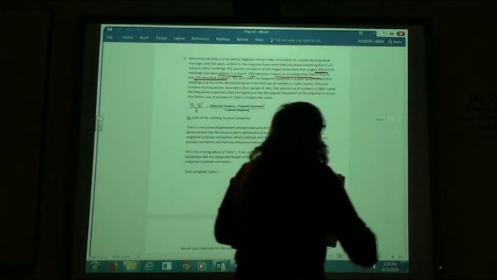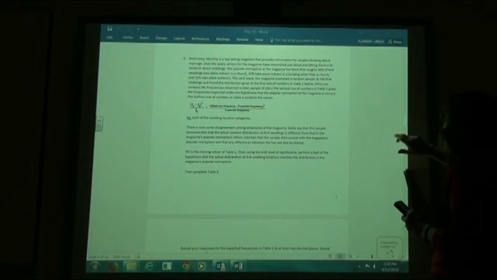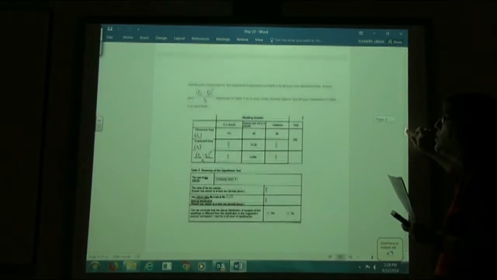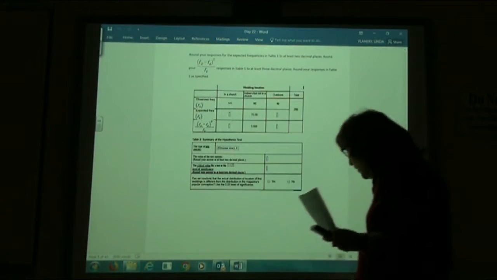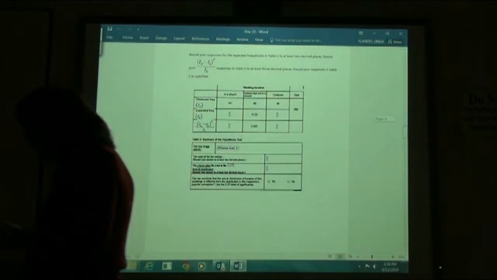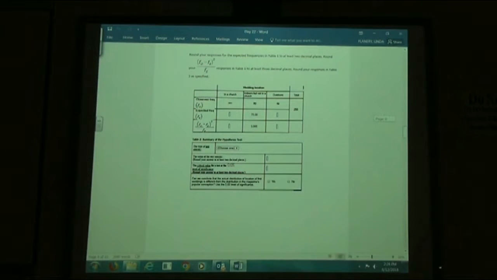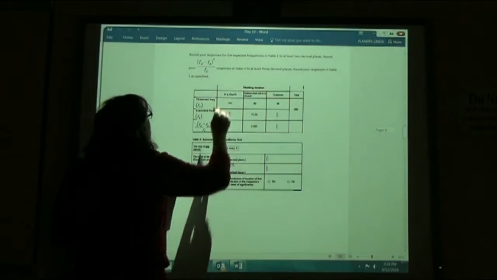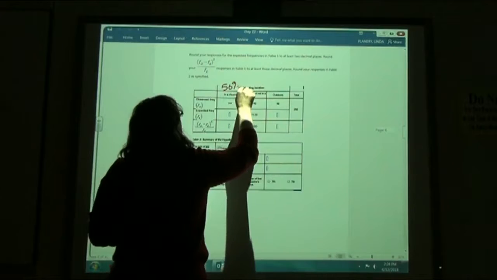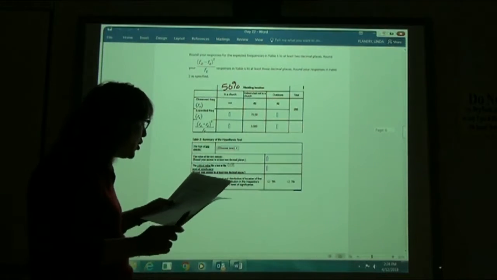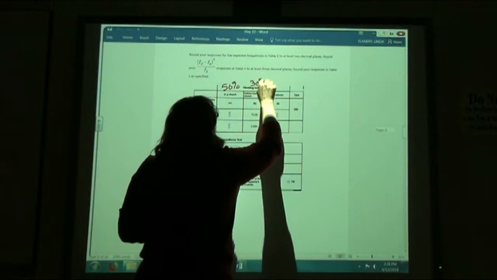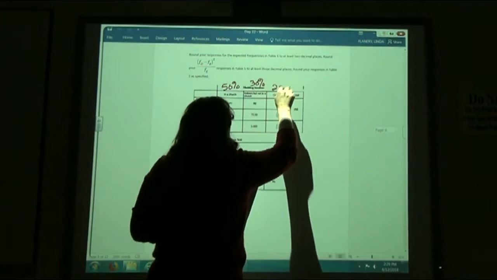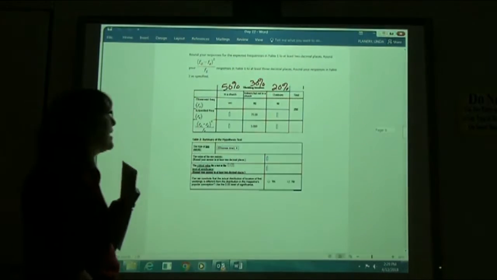Complete Table 2. So, going down here, again, we need those percentages, so keep that page handy when you slide down to this table. When I get to that table for problem number 5, first thing I'm going to do is write my percentages on top. According to the magazine, 50% were in this category, got married in the church, 30% got married inside but not in the church, and only 20% got married outside when they had their first wedding.